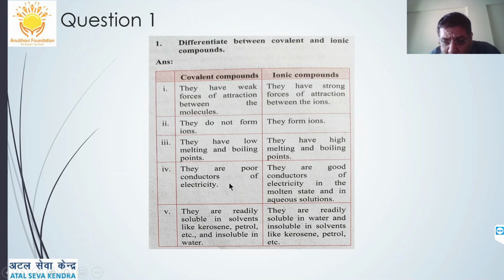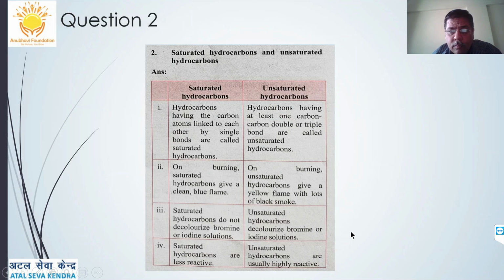Covalent compounds are poor conductors of electricity and heat, while ionic compounds are good conductors of heat and electricity in molten and aqueous solution. Covalent compounds are readily soluble in organic solvents like kerosene, petrol, or carbon tetrachloride, while ionic compounds are readily soluble in water and insoluble in such organic solvents.